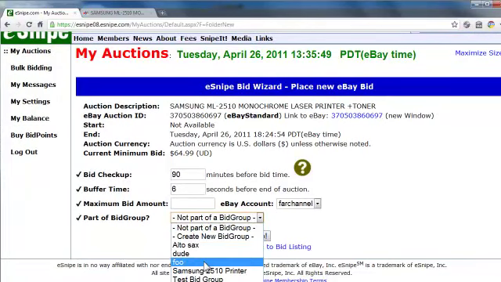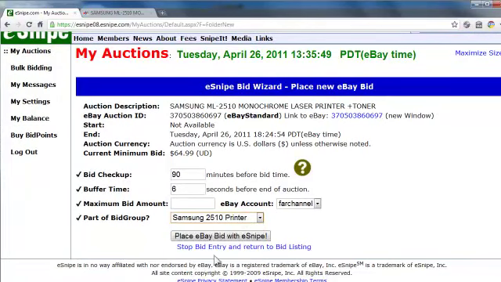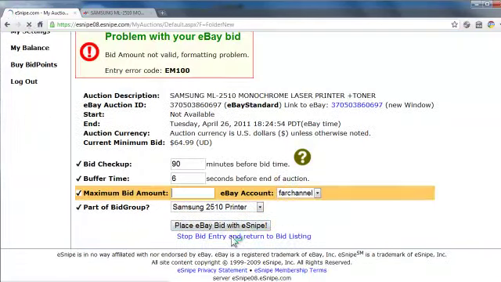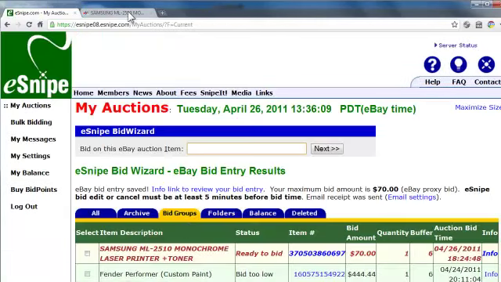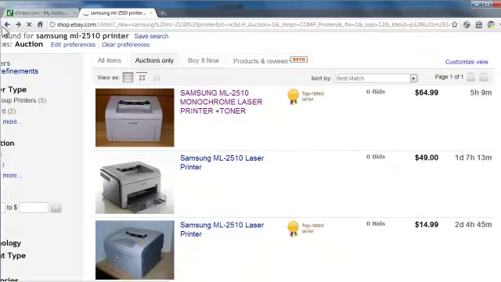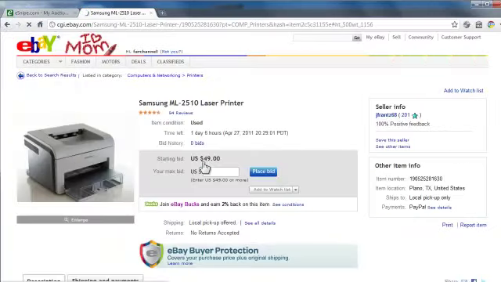So I'm going to choose the Samsung 2510 printer, place the bid, and I forgot to enter the amount. So we'll call that $70 as the maximum amount I'm willing to pay. Then go back and I'll check out the next auction.